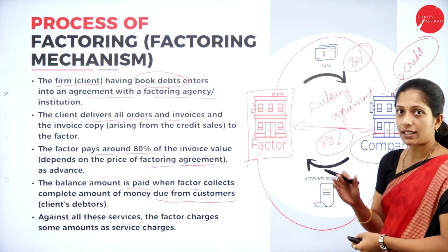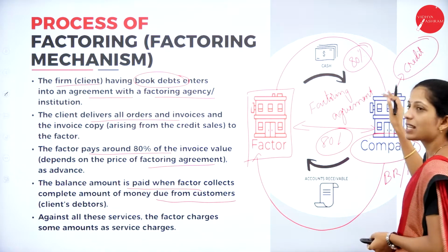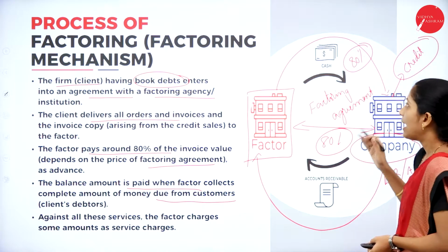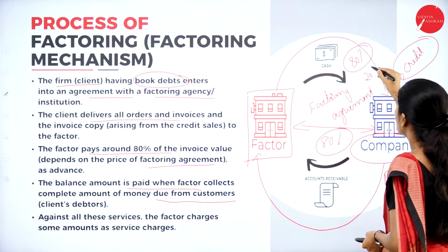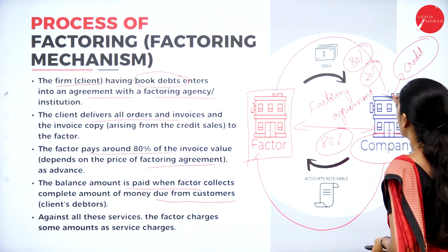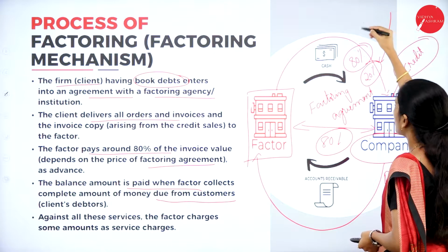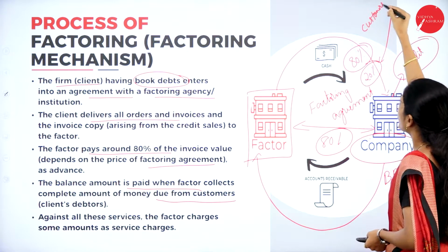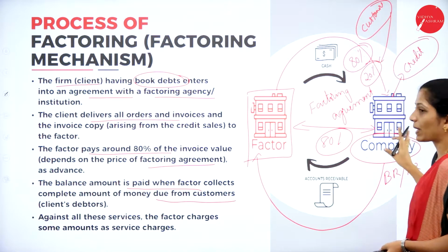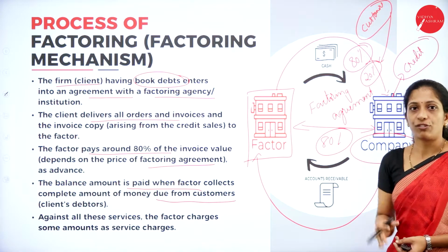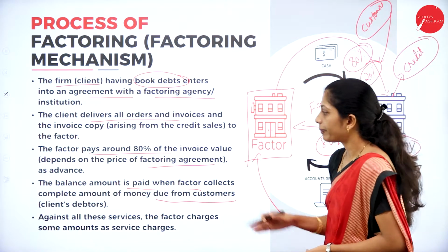So of course, it will pay 80% of the invoice price and the rest 20% will be paid once it receives the full amount from the customer.